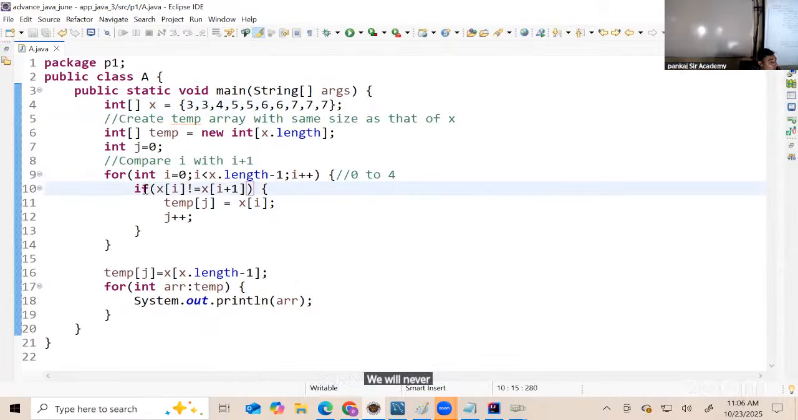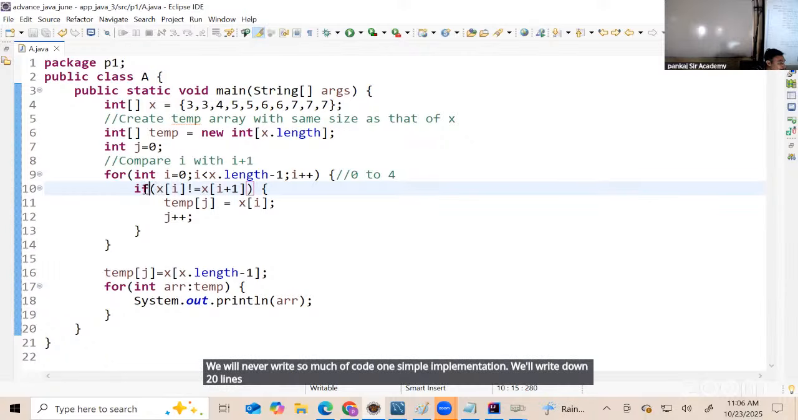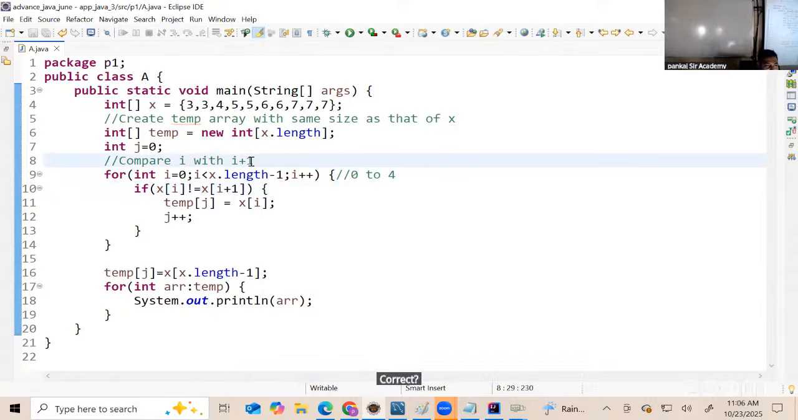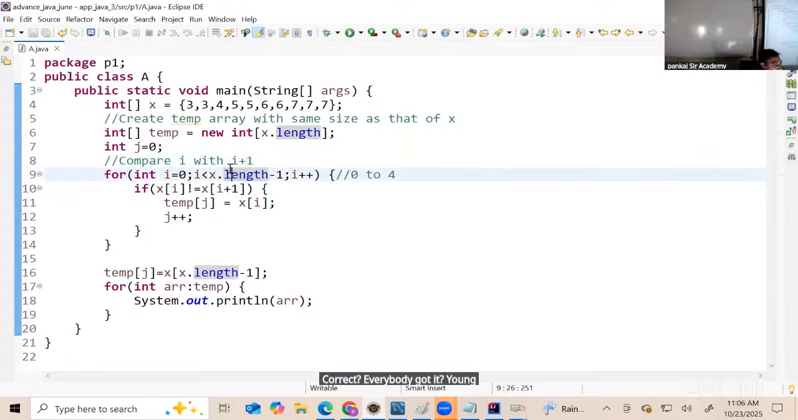We will never write so much code for one simple implementation. We'll write down 20 lines of code. Think about it. We have to learn to reduce the number of lines of code when we are writing some logic. Correct, no? Everybody got it? Youngsters?